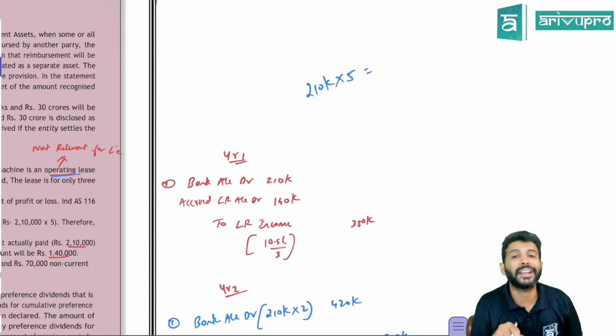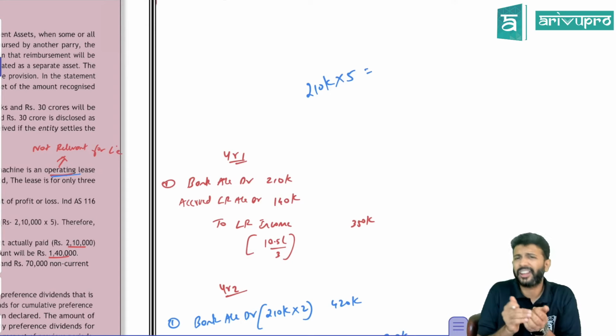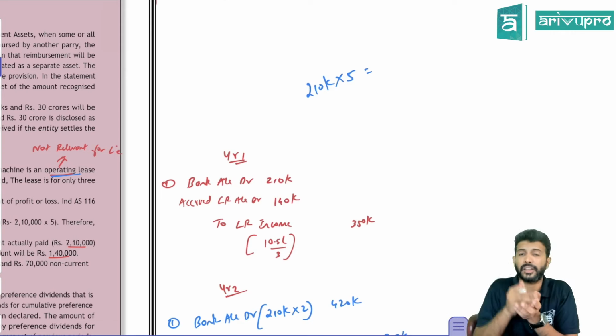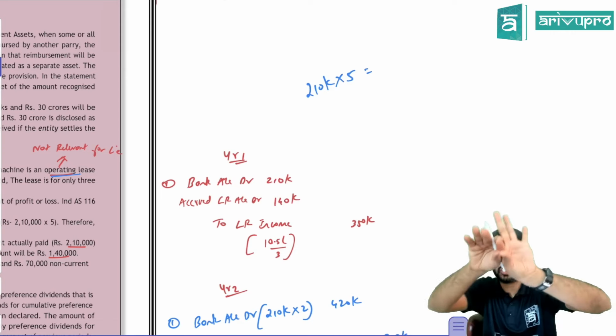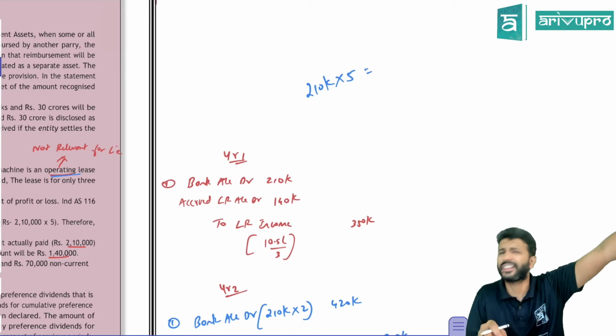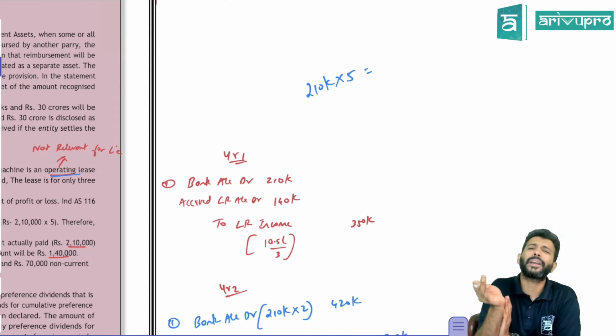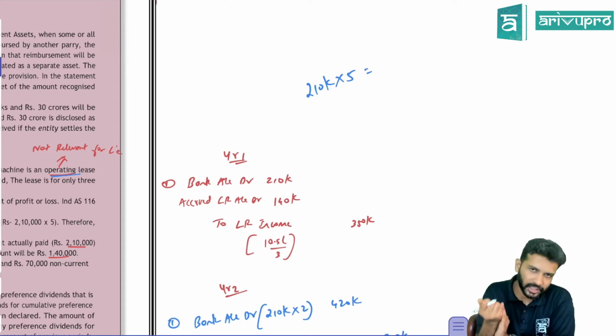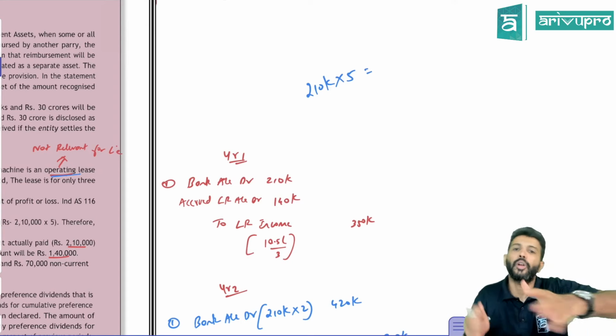So if it's an operating lease, what does the standard say? For lease rent, you don't have to do ROU, lease liability accounting and all. If it is a finance lease, first of all, the lessor has to de-recognize the asset and he has to show a receivable. Yes. But however, it's an operating lease, so what will the lessor do? He will book lease rental income. Whatever lease rental income he has received, he'll book it as an income and transfer it to P&L.